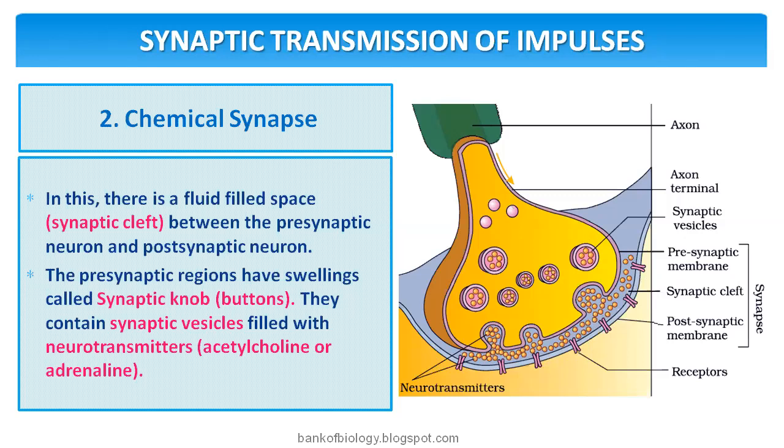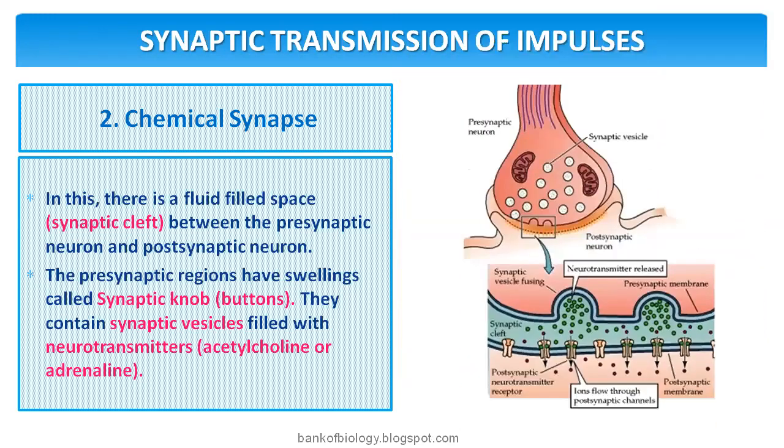Then there is a fluid filled space, the synaptic cleft. Let me show you the synaptic cleft. This area is the synaptic cleft, between the presynaptic neuron and the postsynaptic neuron. Presynaptic regions have a swelling, the synaptic knob or button. They contain synaptic vesicles filled with neurotransmitter acetylcholine or adrenaline or sympathin.